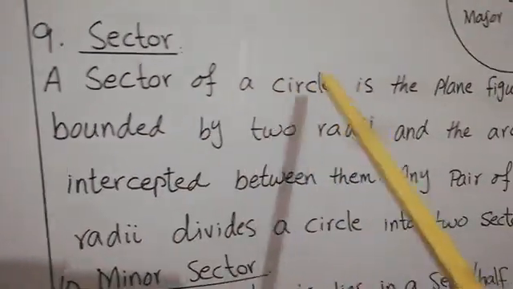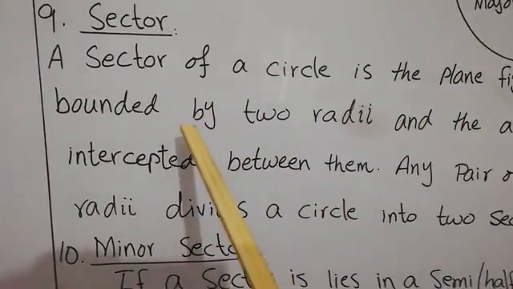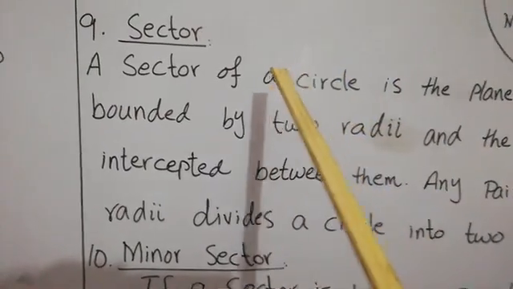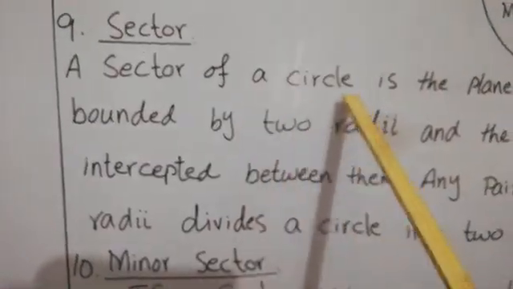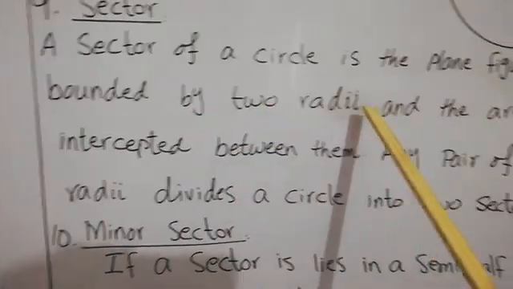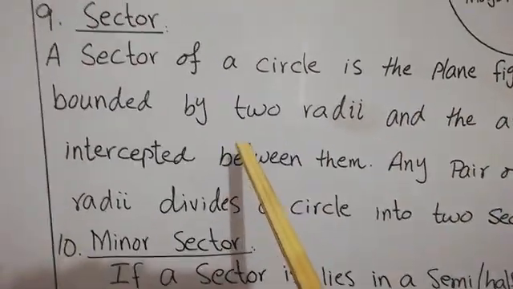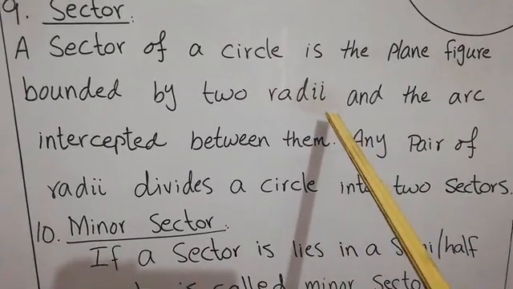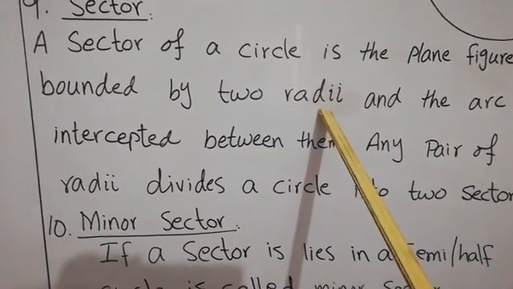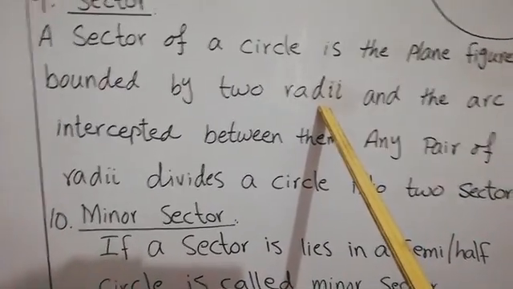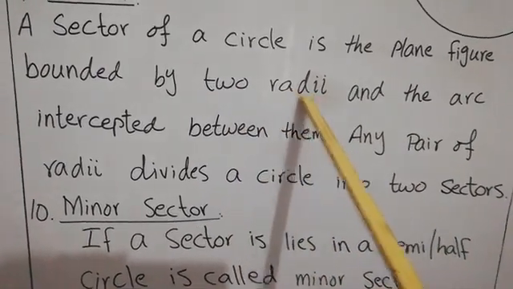A sector of a circle is the plane figure bounded by two radii and one arc. Remember one thing, that a sector is a portion or part of a circle, a plane figure which is bounded by two radii and one arc, and in this way an arc is intercepted between them. Radii is the plural of radius. So radii means two radius.